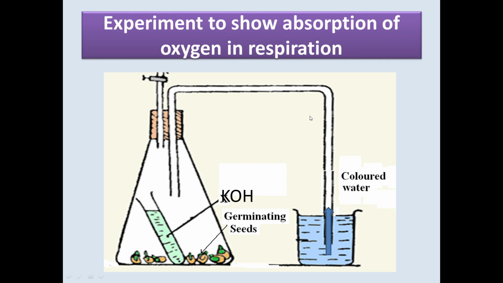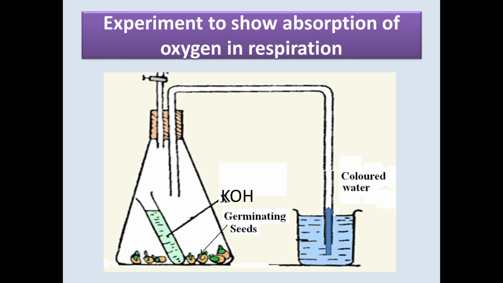Dear children, you learned about cellular respiration. In the reaction of cellular respiration, glucose reacts with oxygen, producing energy, carbon dioxide, and water. We can experimentally show that organisms absorb oxygen for respiration. For their cellular respiration, organisms absorb oxygen and release carbon dioxide.